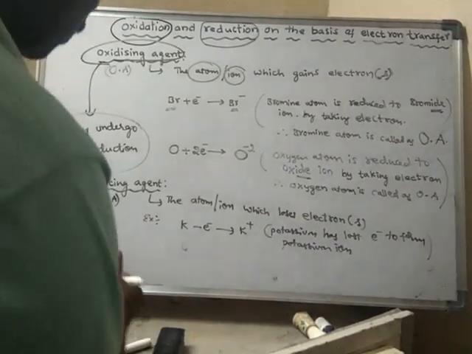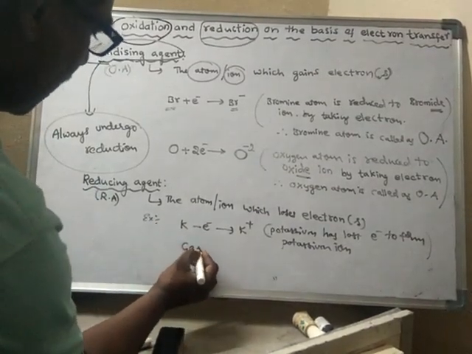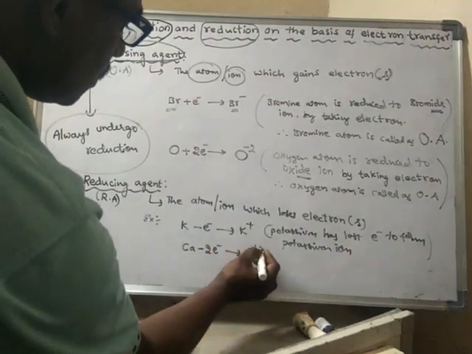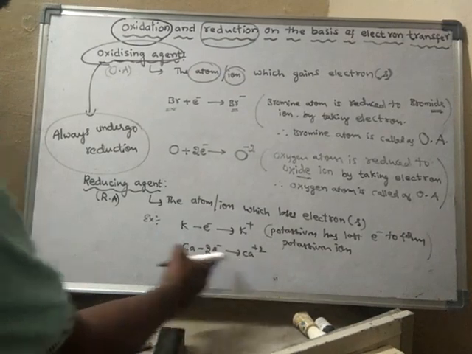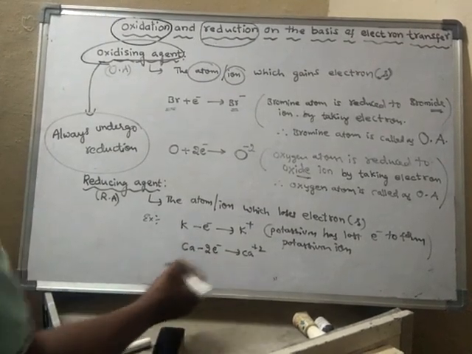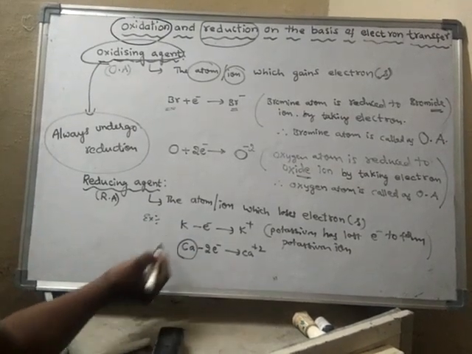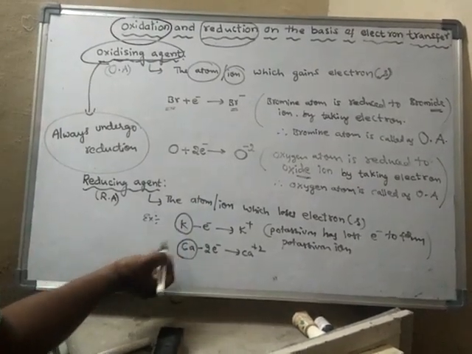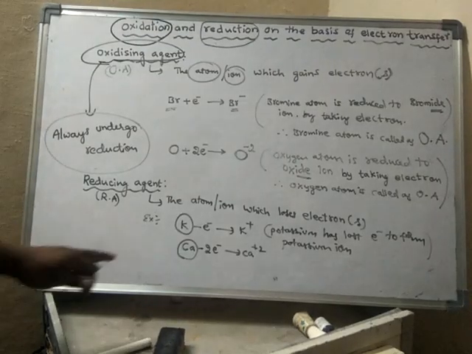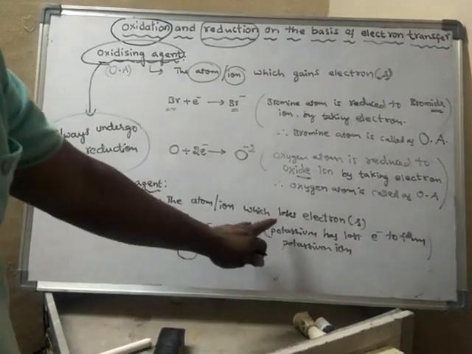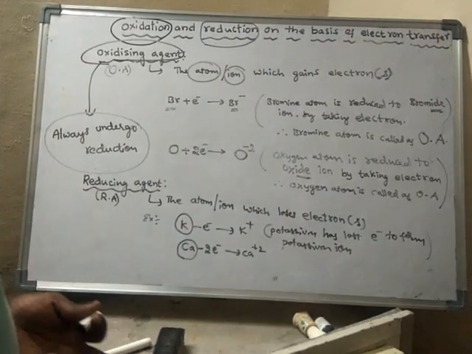See, calcium will lose 2 electrons to form Ca plus 2. So this is calcium atom, calcium ion. Now this calcium atom is said to be a reducing agent. These are reducing agents. So what will reducing agents do? Reducing agents will lose electrons.